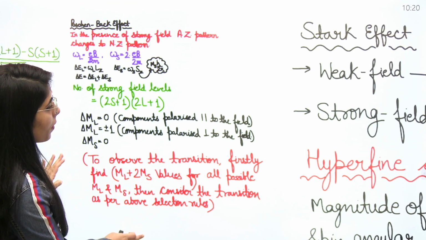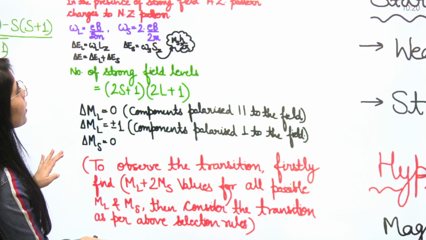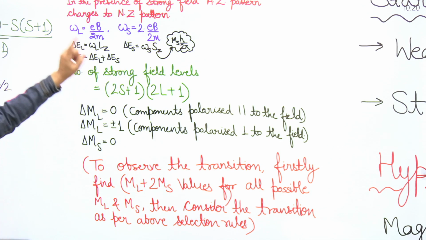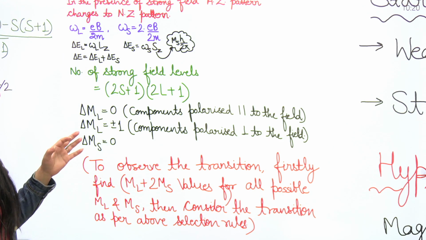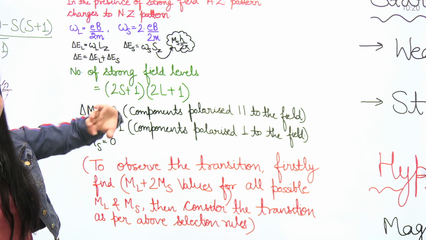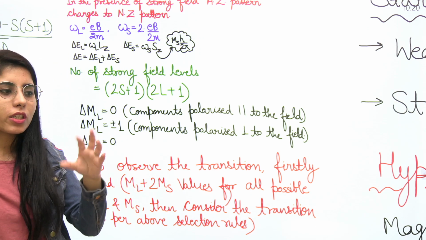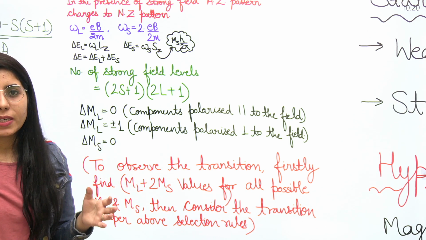Have a look at this Paschen-Back effect. In the presence of a strong field, the anomalous Zeeman pattern changes into the normal Zeeman pattern, so it behaves like a normal Zeeman pattern and gives the same result.